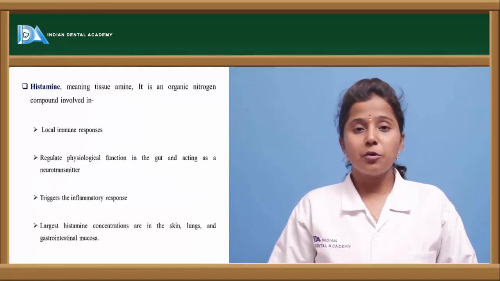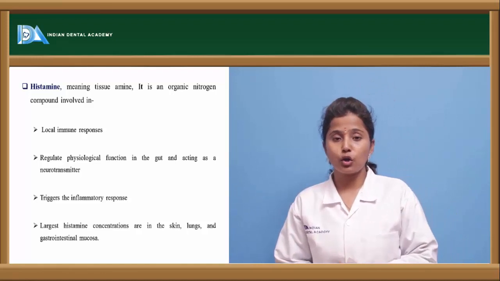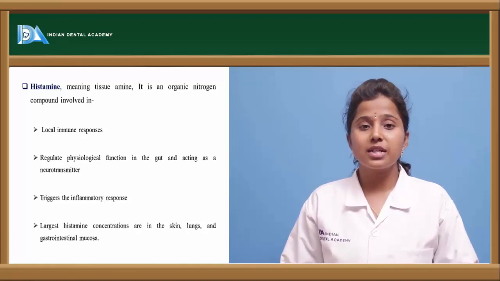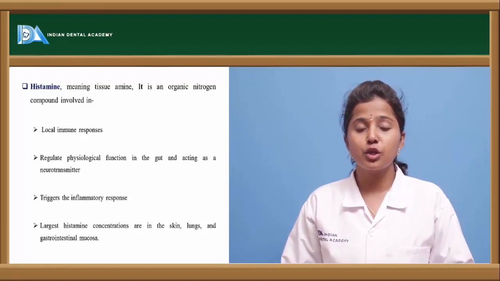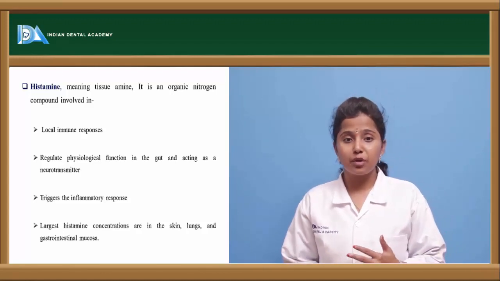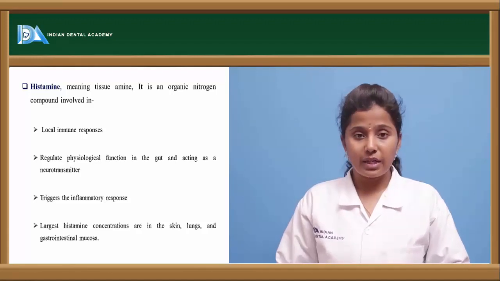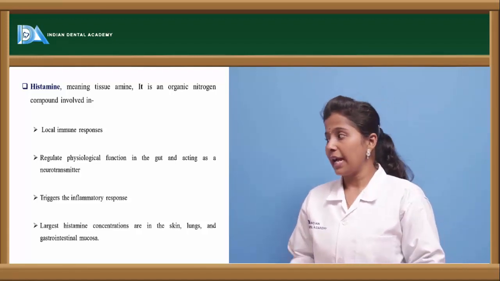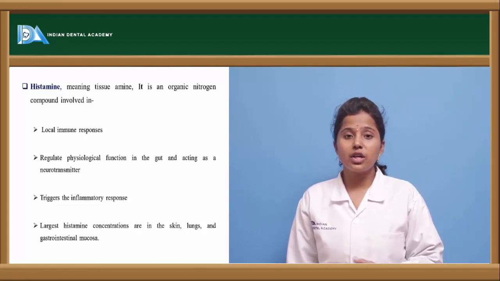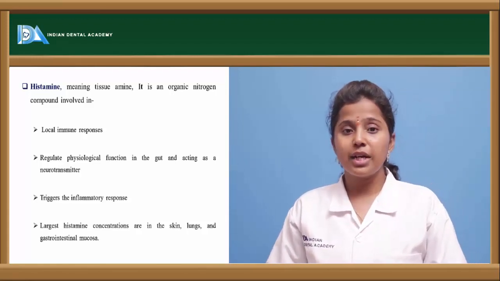As I told you, histamine is a tissue amine autocoid which produces several physiological processes. Mainly it shows local immunological responses and inflammatory reactions, and it regulates physiological function of the GIT mucosa.